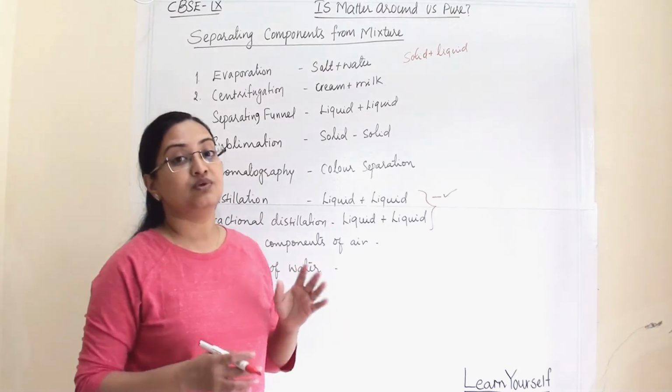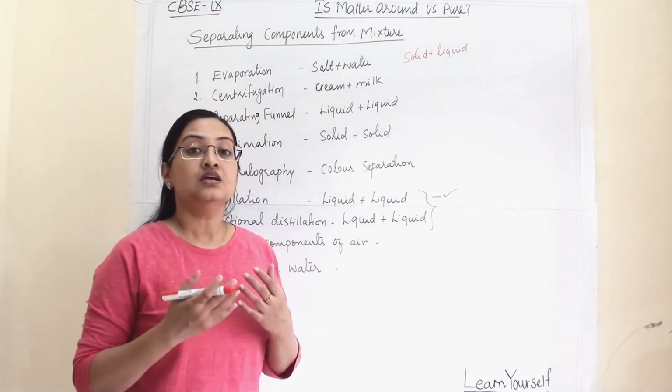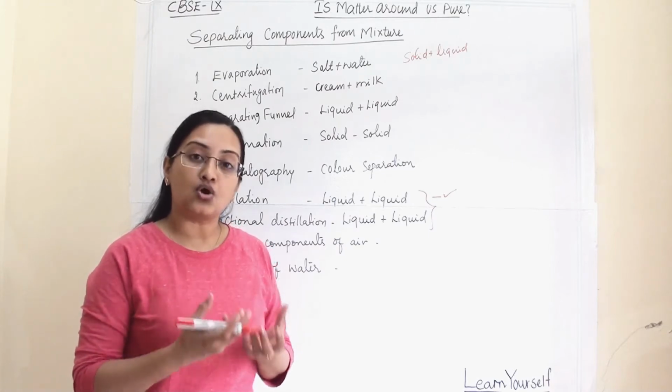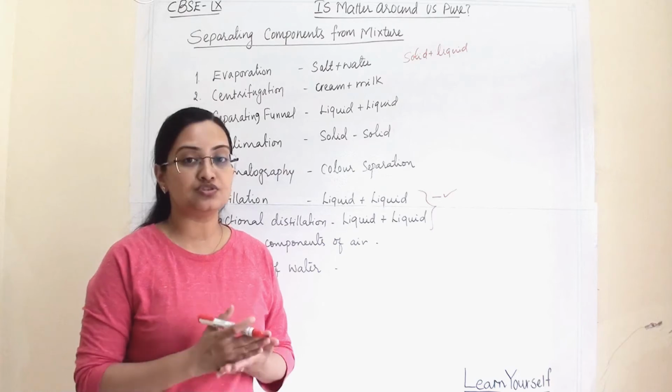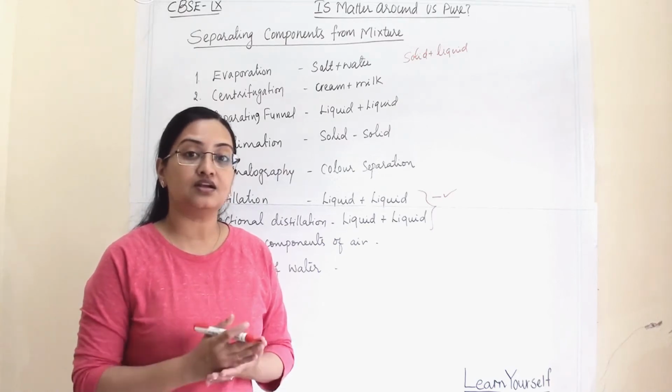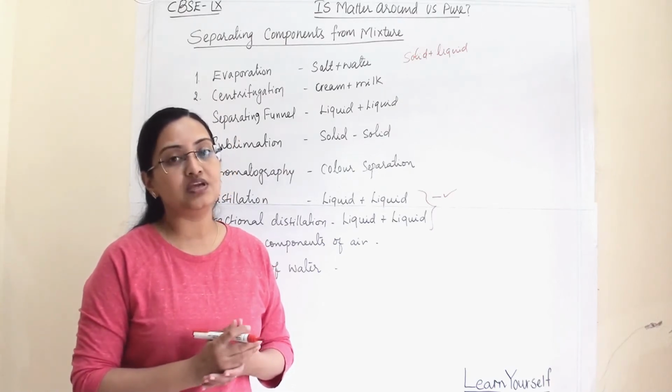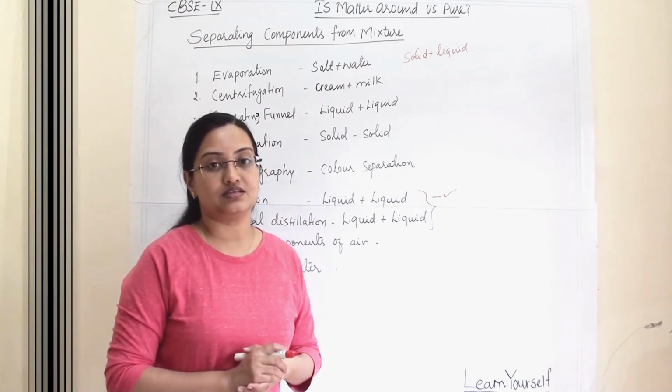These techniques are very easy once you understand the concept behind the technique, and you understand why we are using this technique and the conditions related to it. Then it will be really easy to understand.